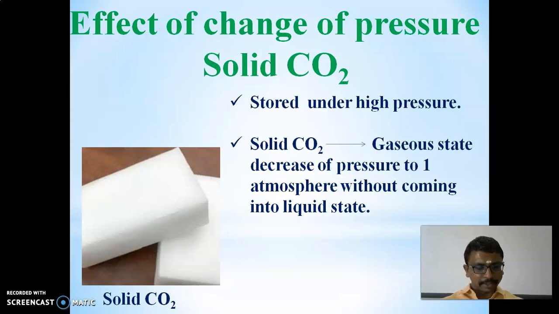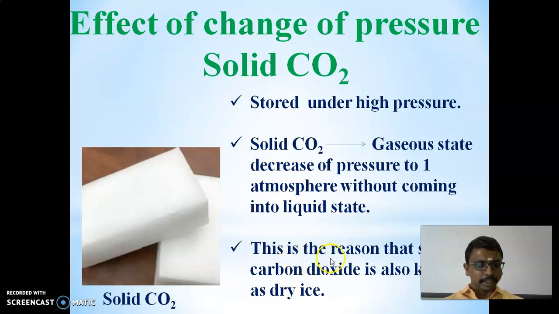When we convert the gaseous CO2 to solid CO2, we have to apply high pressure. Simultaneously, when we convert the solid CO2 to gaseous CO2, we have to reduce the pressure to 1 atmosphere without it coming into the liquid state. So this is the reason that solid carbon dioxide is also known as dry ice.